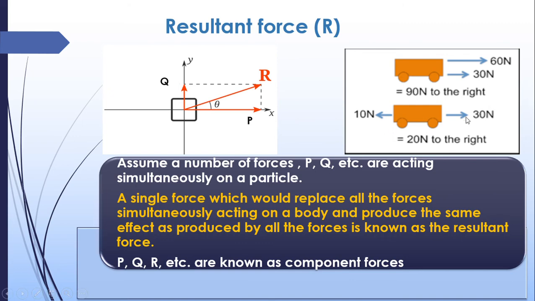Okay, when it is collinear force, towards the right, what is the resultant? Here 30 Newton is provided and here 10 Newton. This 10 Newton will get neutralized by this 30, because in the opposite direction 30 is given. The remaining is 20, because 30 minus 10 is 20 Newton towards the right.